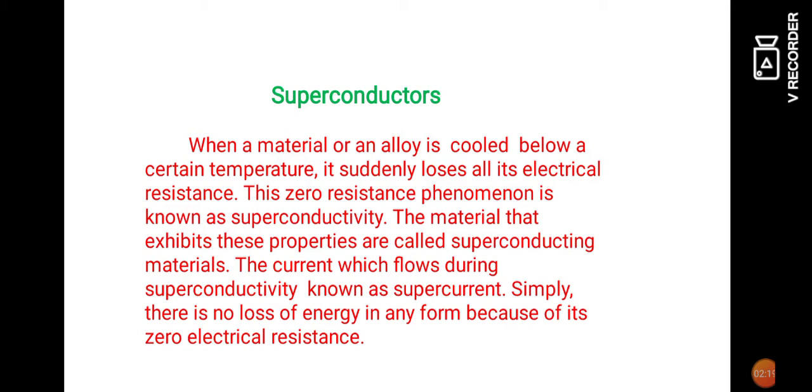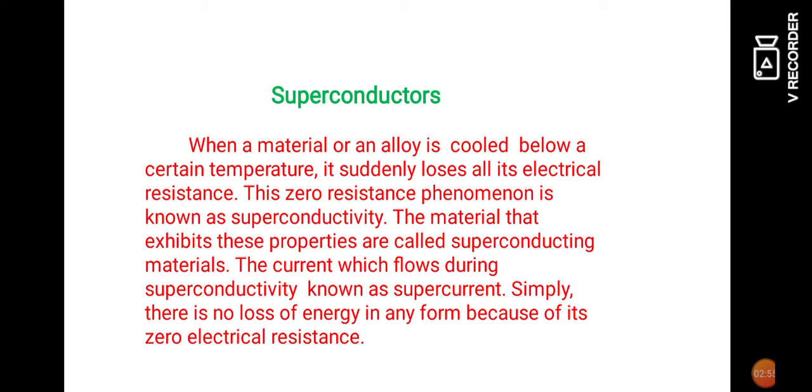This phenomenon was first observed in mercury by H.K. Onnes. Mercury is actually a normal conducting material, but when the temperature of mercury was gradually decreased and reached 4.2 Kelvin, suddenly the mercury becomes a superconductor.